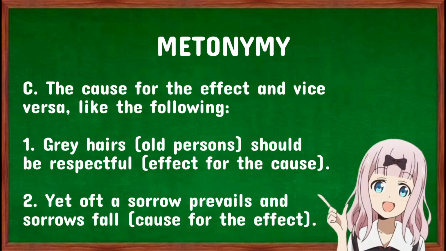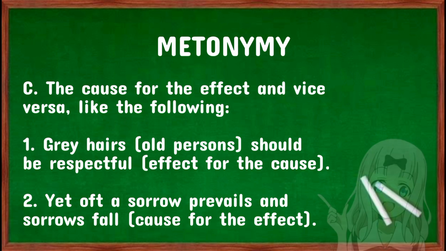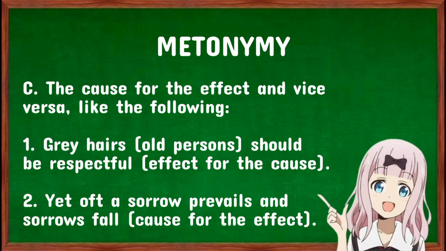The cause for the effect and vice versa is followed. Here are some examples. Gray hairs should be respectful. The gray hairs here is referring to the old individuals, while respectful is referring to the effect for the cause. Next is, yet oft a sorrow prevails and sorrows fall. This is referring to the cause for effect.